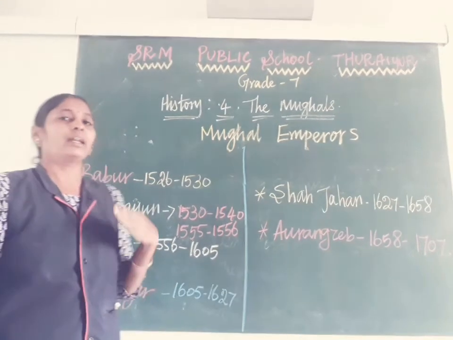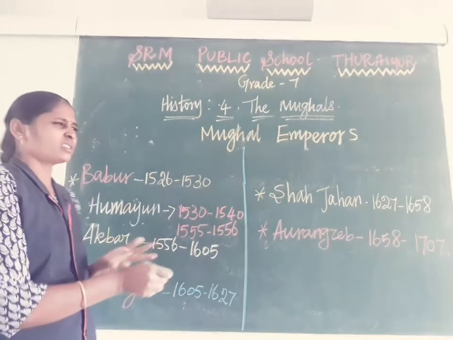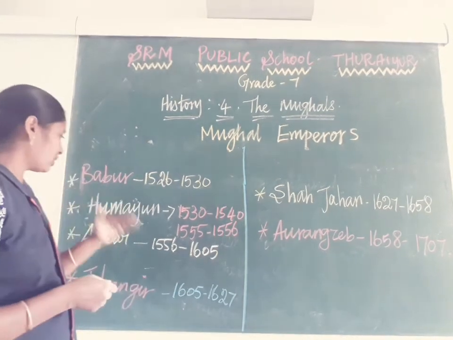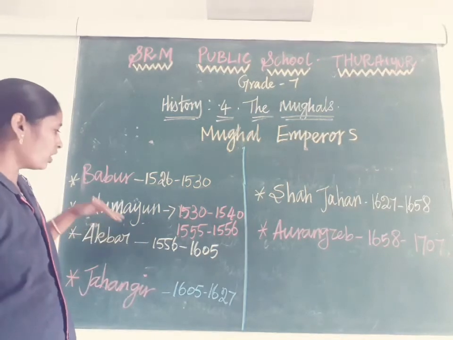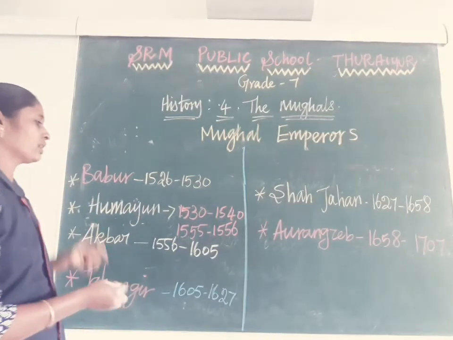Humayun had three brothers, as I already said: Hindal, Khurram, and another. All three brothers did not support Humayun.